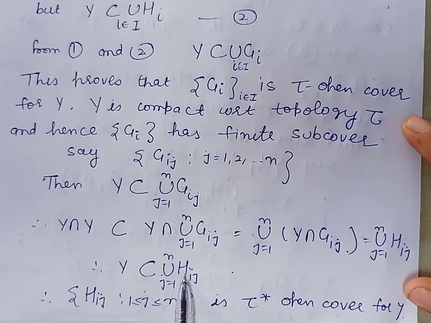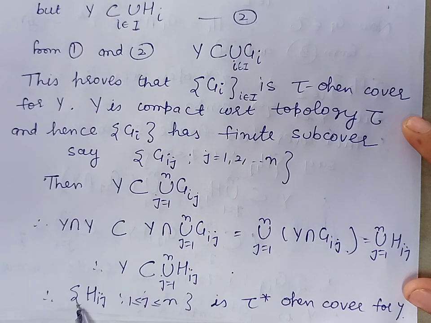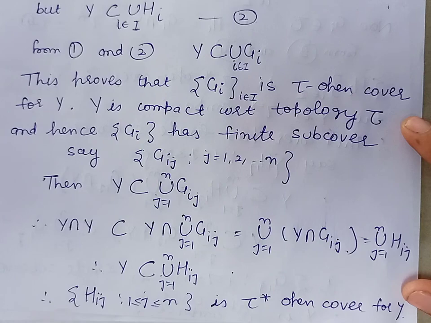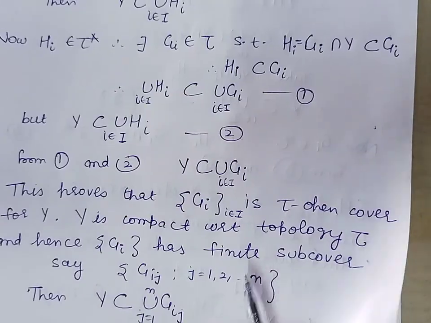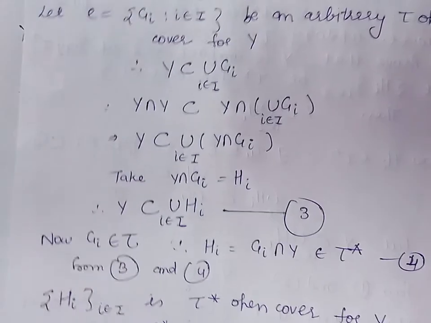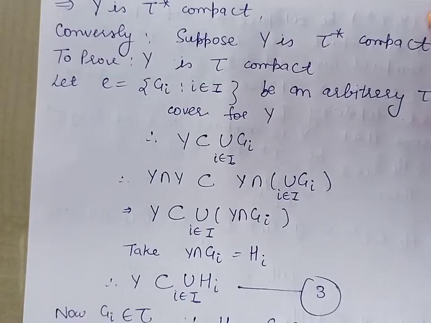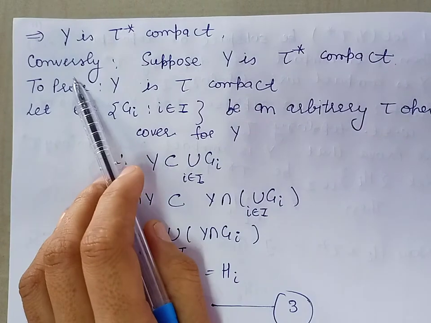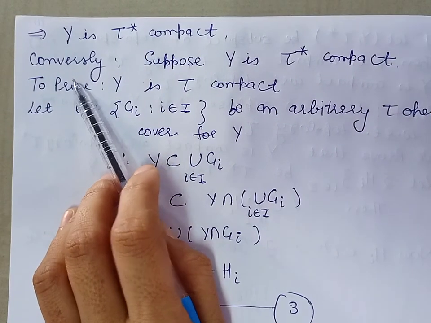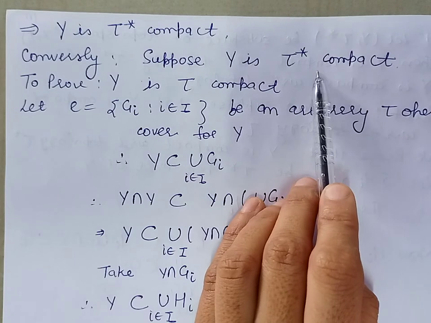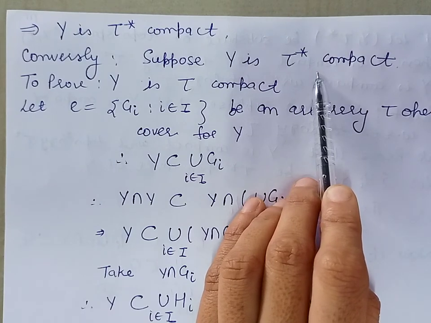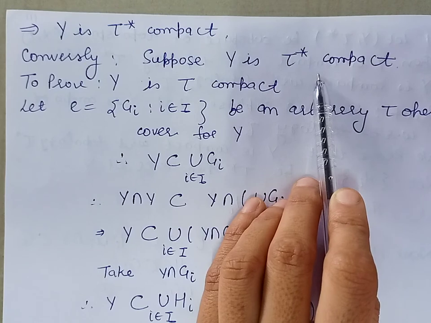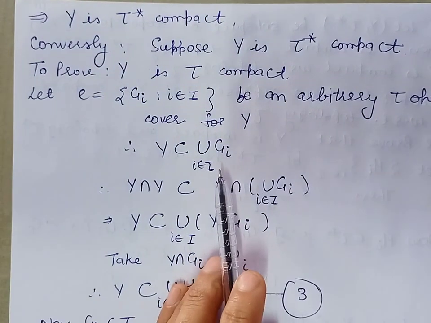So from here we can say that the collection consisting of the members Hij is a tau star open cover for the set Y, and this proves that Y is tau star compact. Now we do the converse part. In the converse part, we are given that Y is tau star compact, and we have to prove that Y is tau compact. It means we have to prove that every arbitrary tau open cover for Y has a finite subcover.